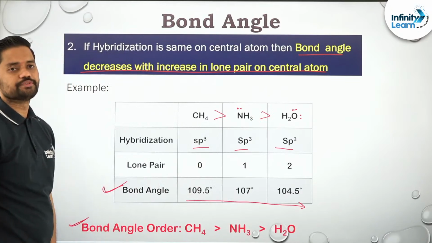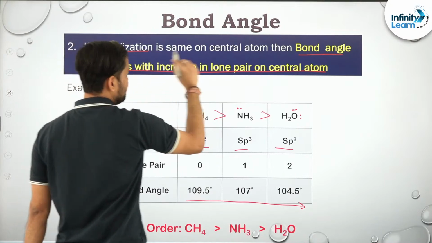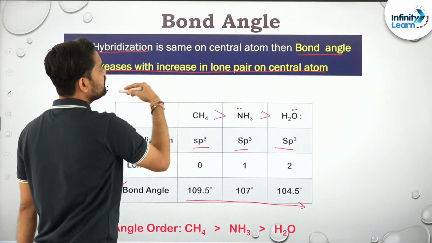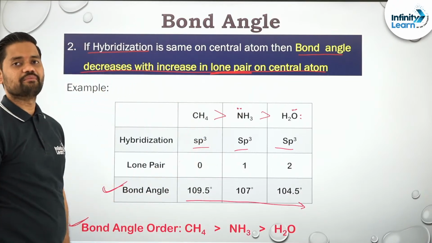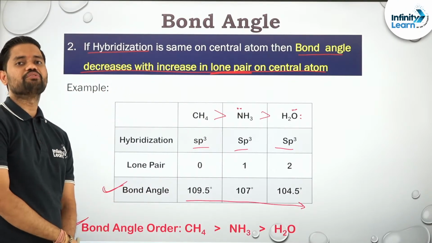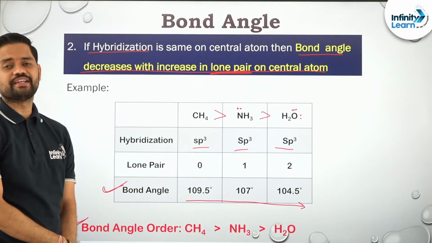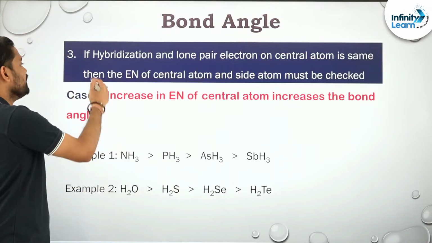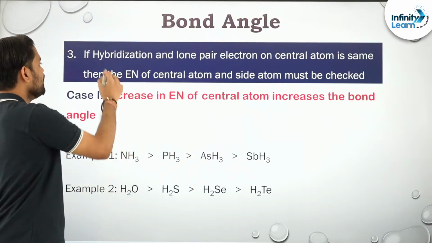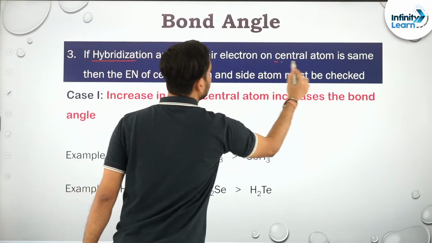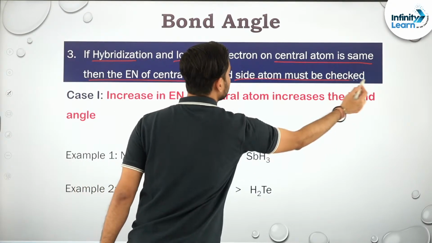Clear? Sure. Now what if hybridization is also the same and the number of lone pairs is also the same? Then what do you have to check? Then you have to check the electronegativity and size of the central atom as well as the side atoms. If the hybridization and lone pairs on the central atom are the same, then the electronegativity of the central atom and the side atoms must be checked.